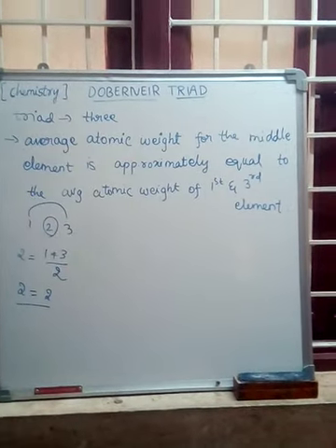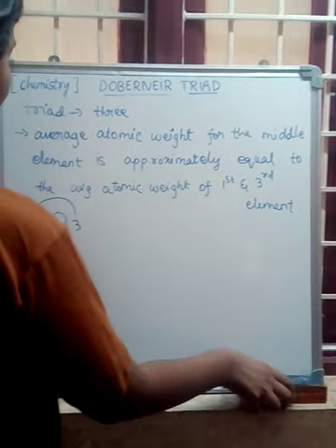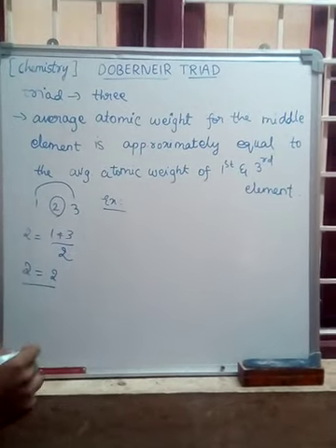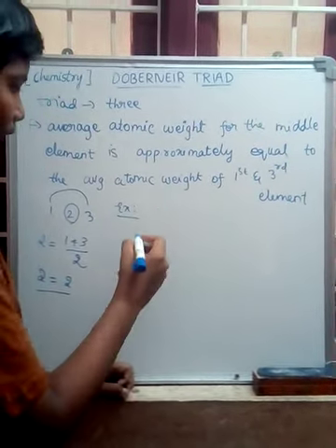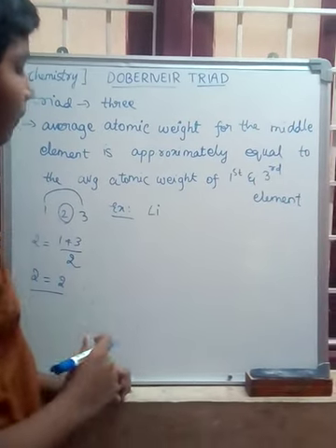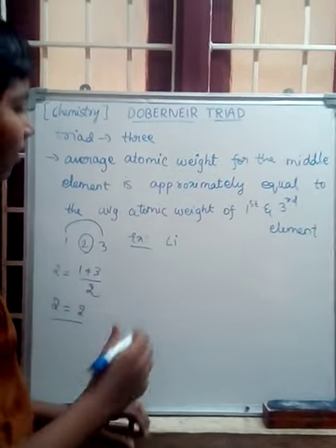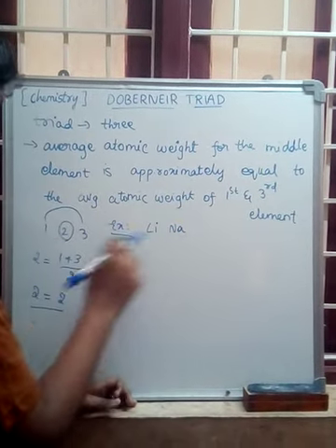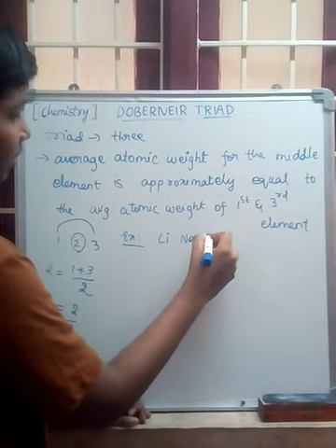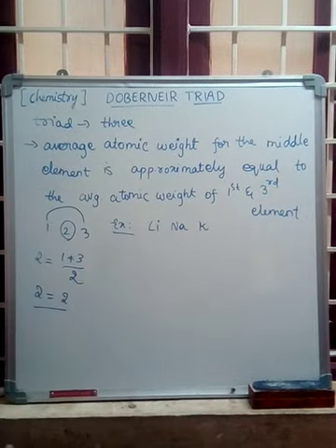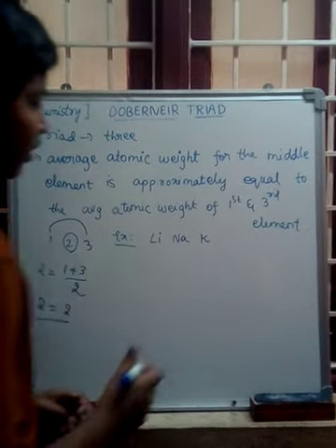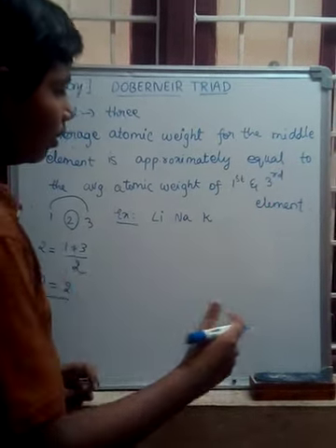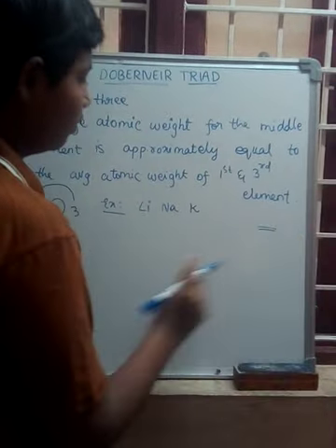Now let's see the real example given by Dobereiner, with the elements. Lithium is the first element, sodium, Na, the second element, and potassium, K, the third element. Atomic weight is double the atomic number or just near.